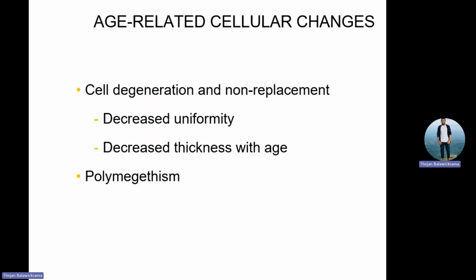Then with age-related cellular changes, definitely the cells are dying, and as I told you, the neighbouring cells will cover that. So we call it polymegathism, right? Polymegathism will take place.